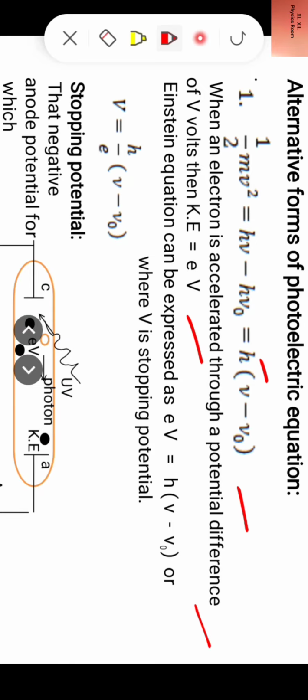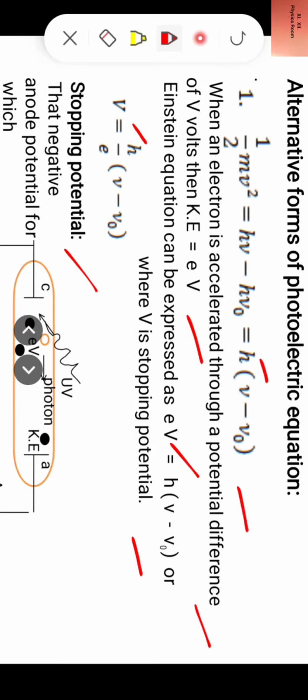Einstein equation can also be expressed as eV = h(ν − ν0), because we can replace half mv square by eV since they are equal, where V is called the stopping potential. Also we can write it as V = (h/e)(ν − ν0), where V is the stopping potential.